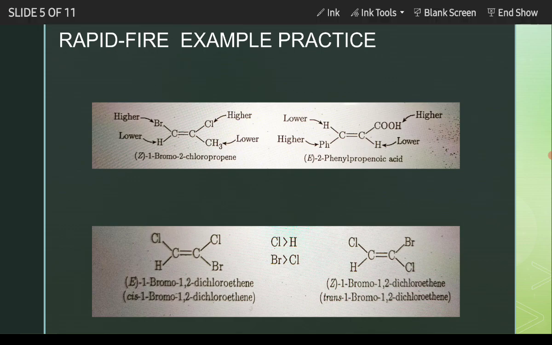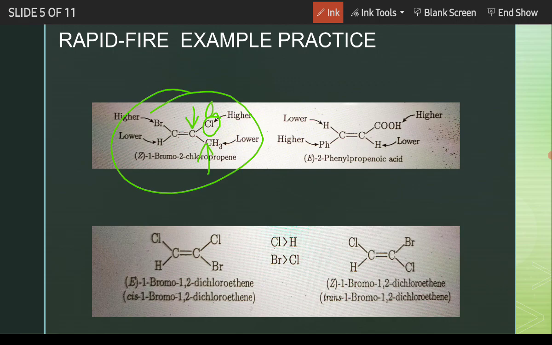Okay, next one. Here we will just practice different types of questions. So let's see the first compound, this one. For the right hand carbon, the highest priority group is chlorine, as its atomic number is higher than this carbon. Carbon's atomic number is lower, chlorine's is higher, that's why chlorine gets higher priority.